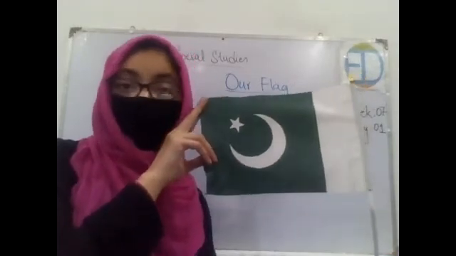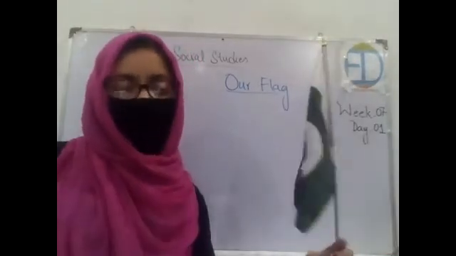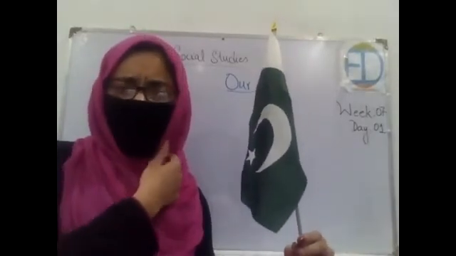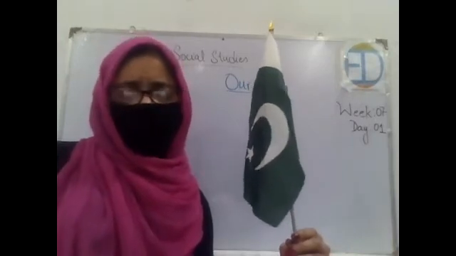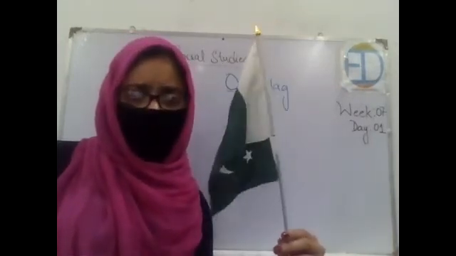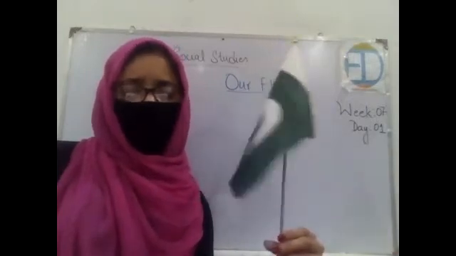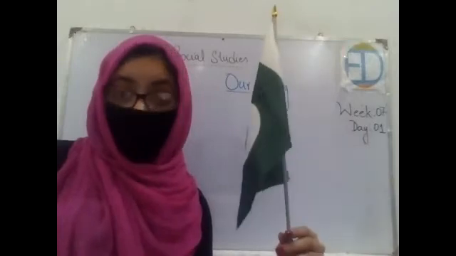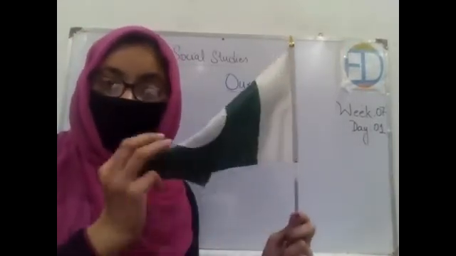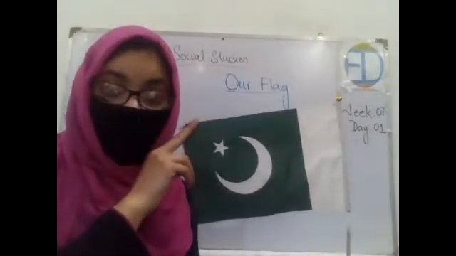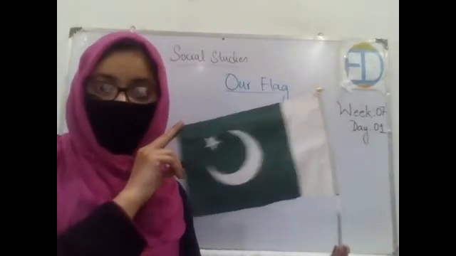Can somebody tell me the names of those colors? White and green. Excellent. Now tell me, do all of the countries in the world have the same flag? Does this belong to all of the countries? No. Why? Every country has its own separate flag, right? So this means that this flag represents the country to which it belongs, right?